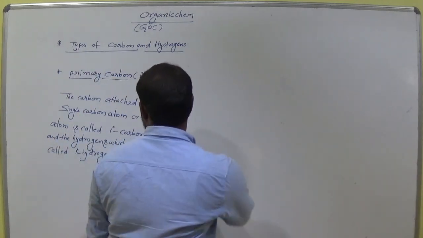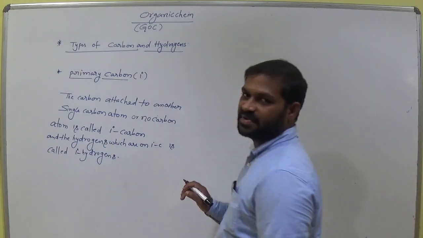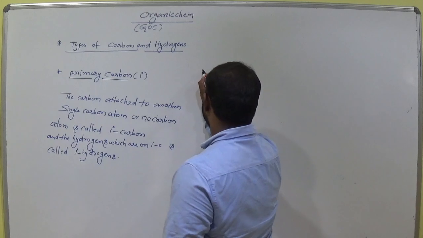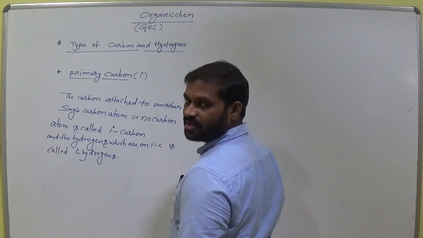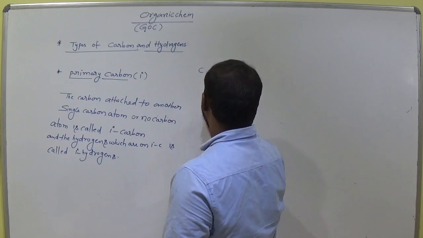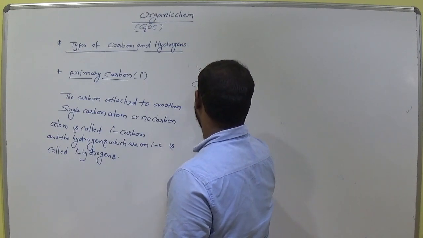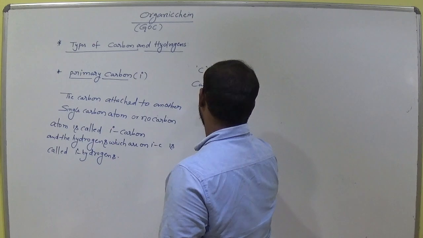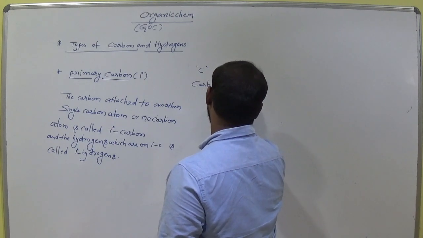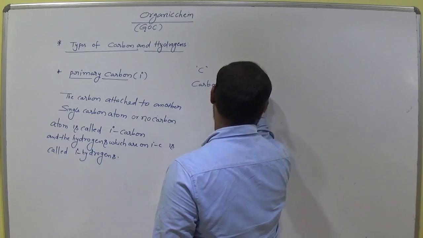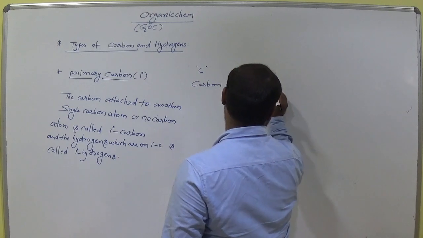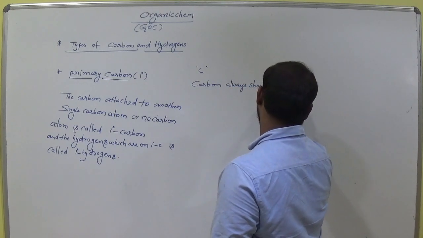Let's see the example, the definition of this primary carbon. Suppose this is the carbon. Remember, this is the carbon atom. Carbon always shows tetravalency.